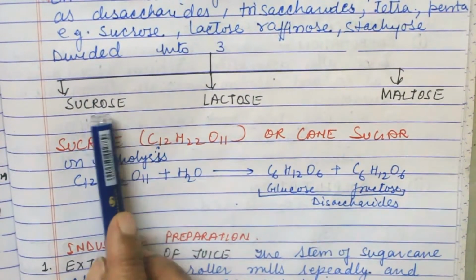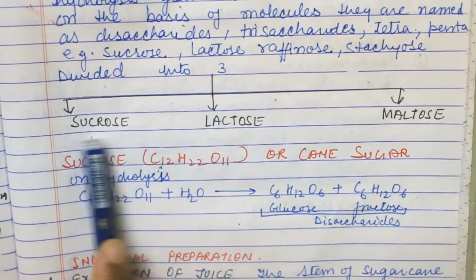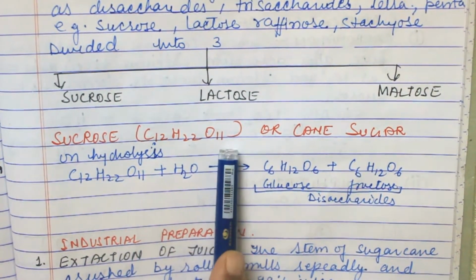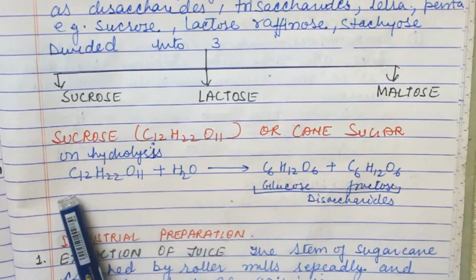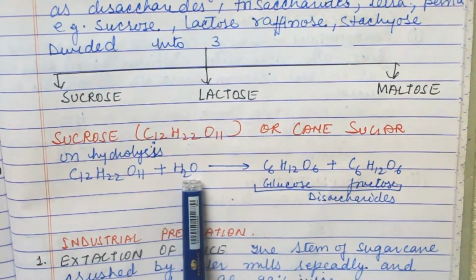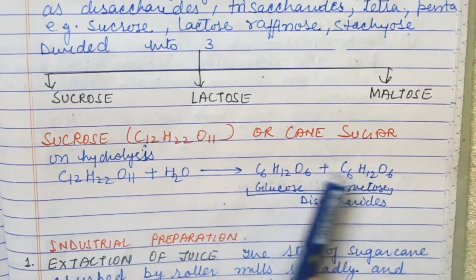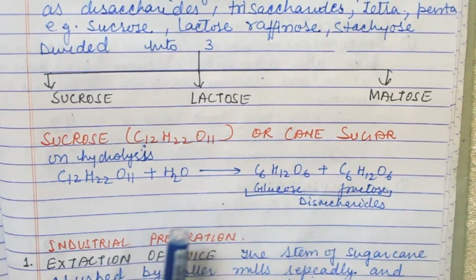Now this is divided into 3 parts: sucrose, lactose, and maltose. First we discuss sucrose. Sucrose has the formula C12H22O11, or cane sugar. When this sucrose is hydrolyzed with water, it forms glucose and fructose. Because it divides into 2 parts, that is why it is a disaccharide.